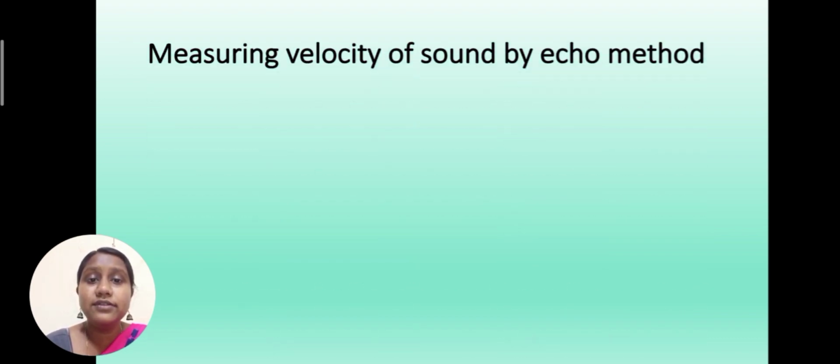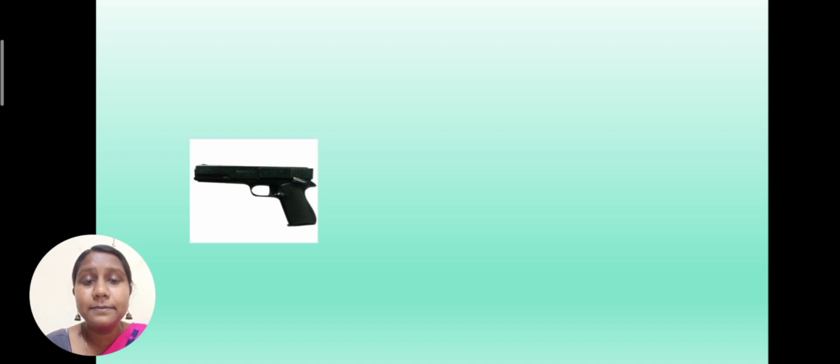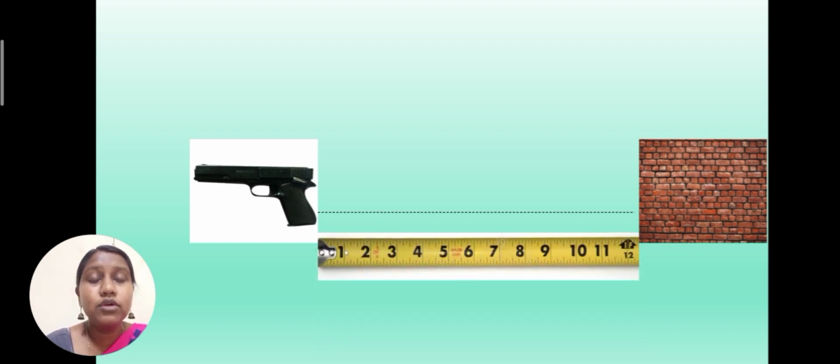And now we are going to see an experiment to measure the velocity by the echo method. All we need is a source, a measuring tape, a sound receiver, and a stopwatch. Now I am using a piston as a source, and then I need a wall to reflect the sound back. They are placed at a distance of 17.2 meters because it is a condition for an echo to occur. So I am measuring it with a tape.